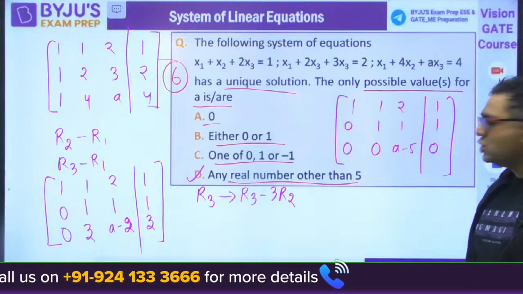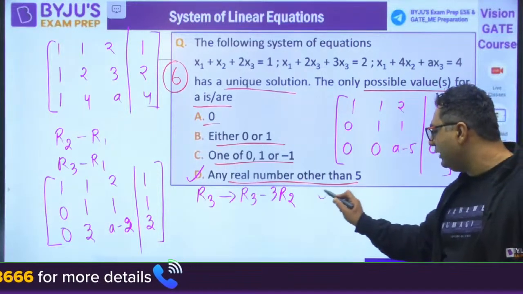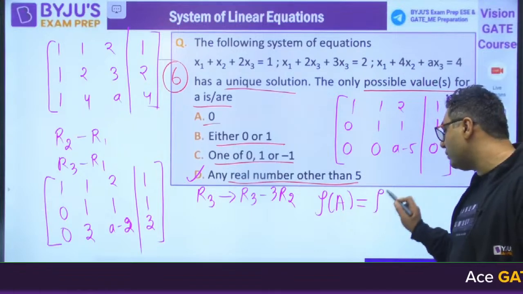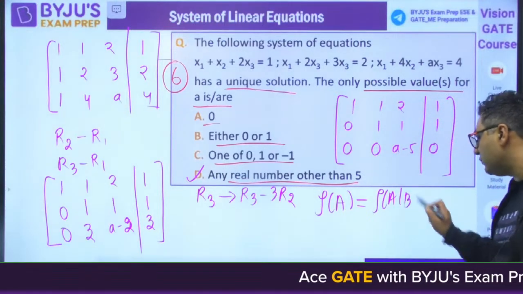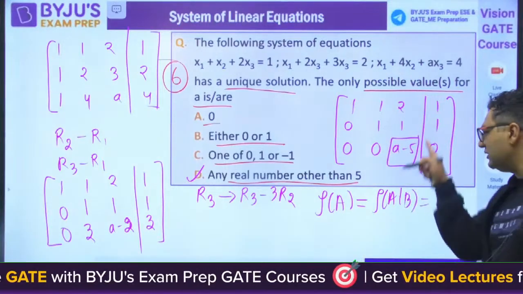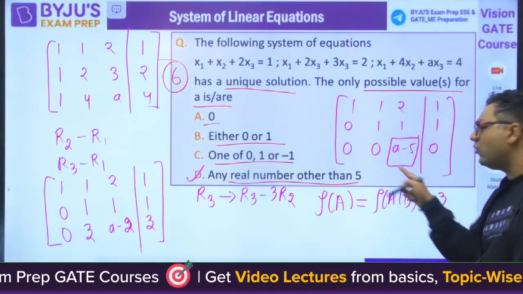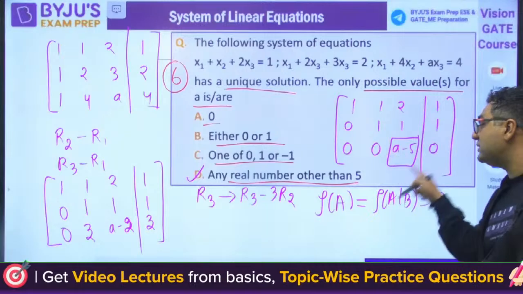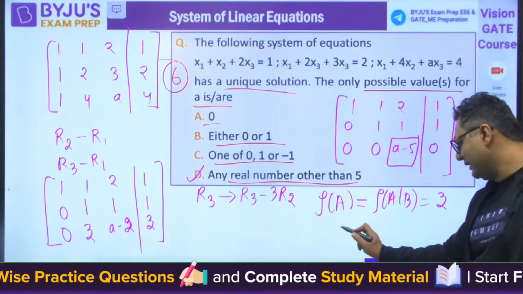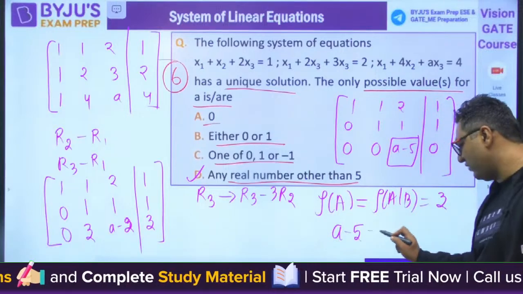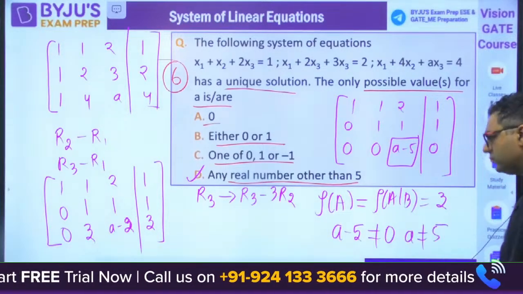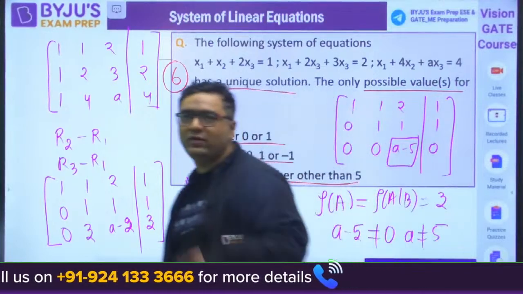Is it like that? So my dear, you can have a unique solution only if rank of A is equal to rank of A augmented B is equal to 3, which is only possible if this number is non-zero. Because if this number is non-zero, the rank of A augmented B will become 3. Otherwise, if this is 0, then rank of A augmented B will become 2. So that is why A minus 5 should not be 0. A should not be 5. So you can have any number other than 5.